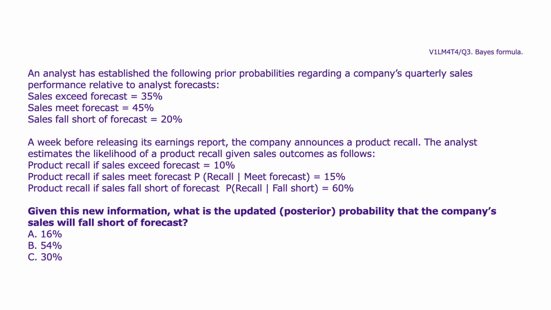Product recall if sales exceed forecast equals 10%. Product recall if sales meet forecast, P(recall | meet forecast), equals 15%. Product recall if sales fall short of forecast, P(recall | fall short), equals 60%. Given this new information, what is the updated posterior probability that the company's sales will fall short of forecast? A. 16%. B. 54%. C. 30%.